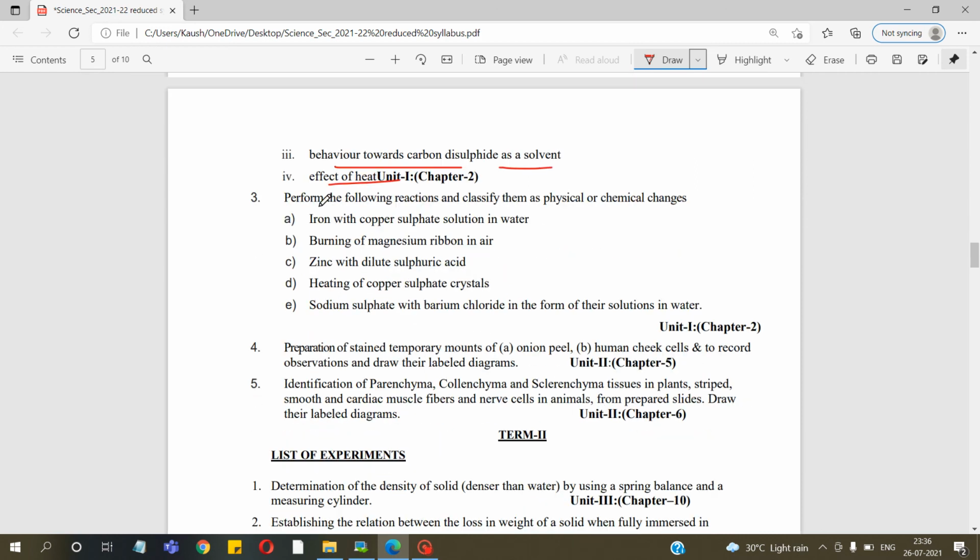In the next experiment, you have to perform the following reactions: iron with copper sulfate solution in water. Next reaction, burning of magnesium ribbon in air. Next, zinc with dilute sulfuric acid. Next, heating of copper sulfate crystals. And next, sodium sulfate with barium chloride in the form of their solutions in water.